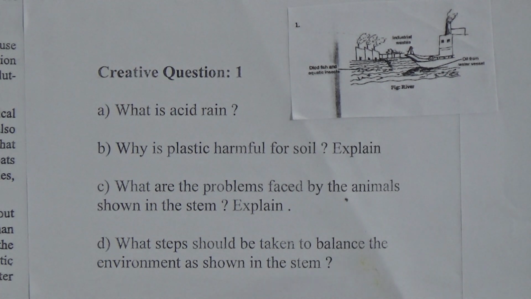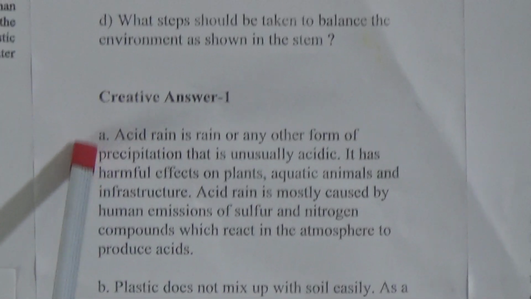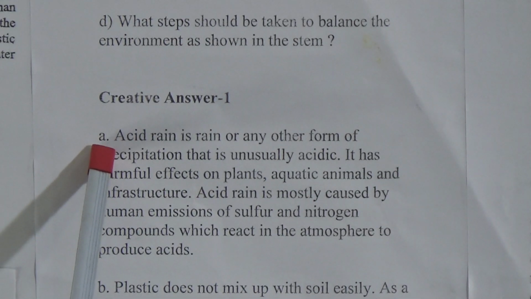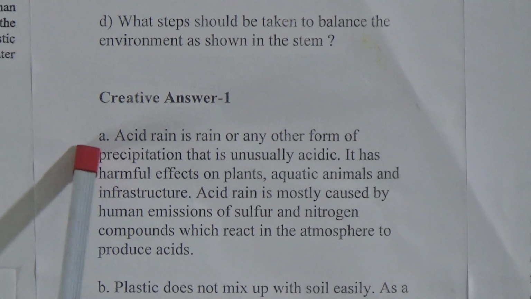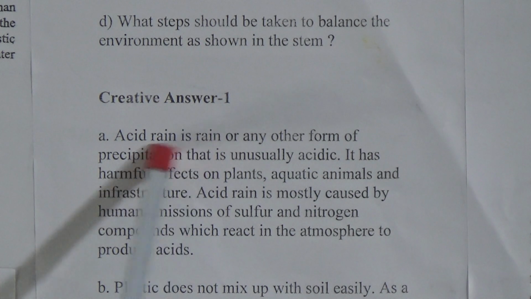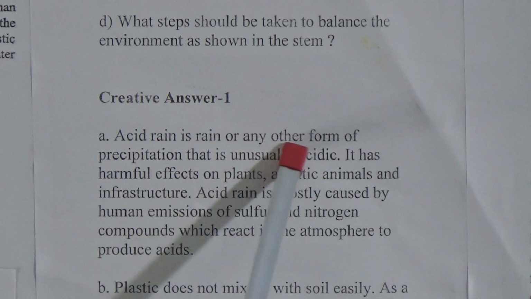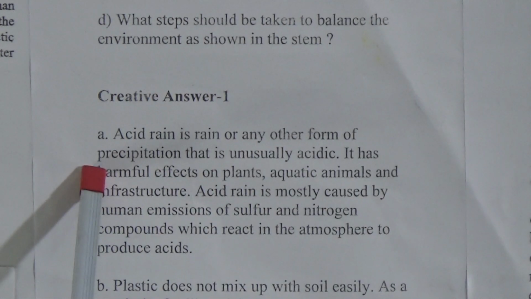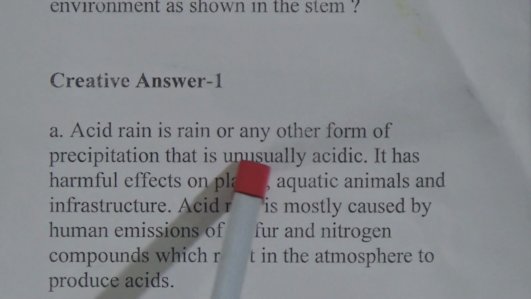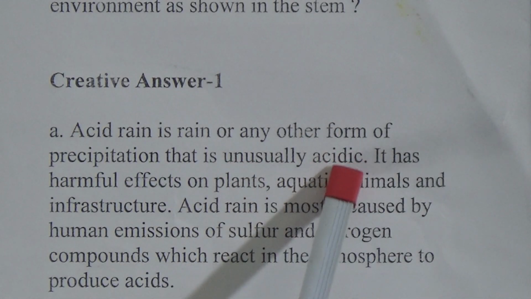Creative answer 1, this is our first answer, A number answer. Our question was, what is acid rain? Answer is, acid rain is rain or any other form of precipitation that is unusually acidic.